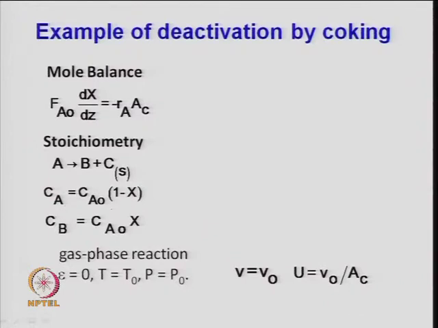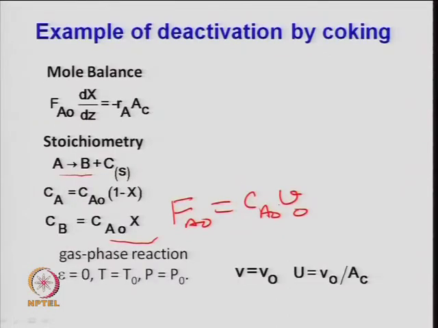Concentration expressions, all of you know now: Ca is equal to Ca naught times 1 minus Xa, because it is a constant volume system here. 1 mole of this gives you 1 mole of the product, which is generally in the gaseous phase, and Cb is the moles of B formed. So, that is reported in terms of the conversion, Ca naught times X. All of you know that moles Fa at any time, Fa naught initially, is Ca naught, the initial concentration, times the volumetric feed rate, which we have already discussed in the design.